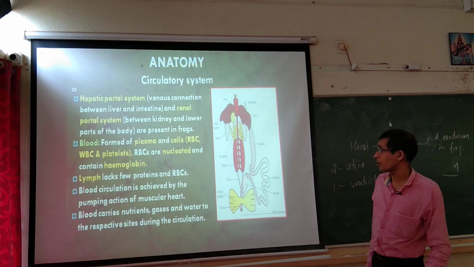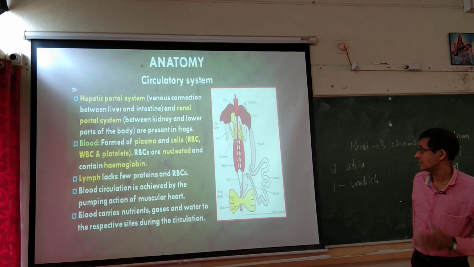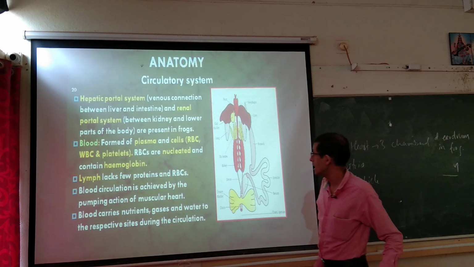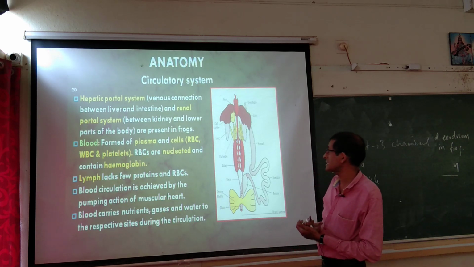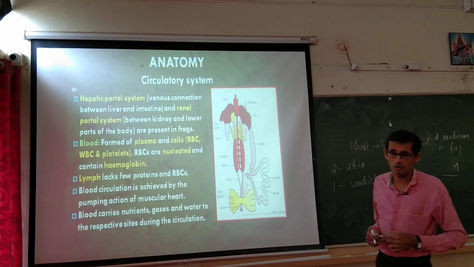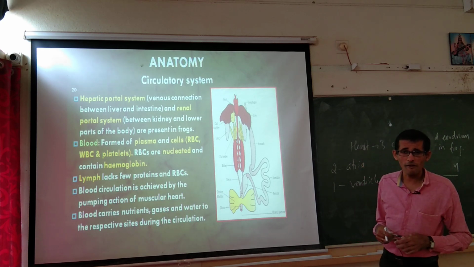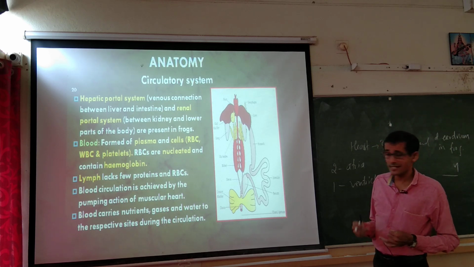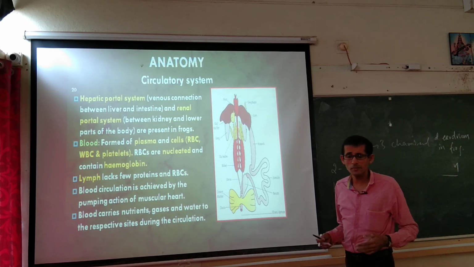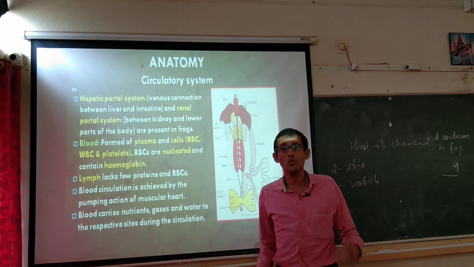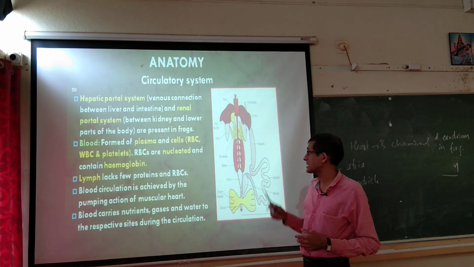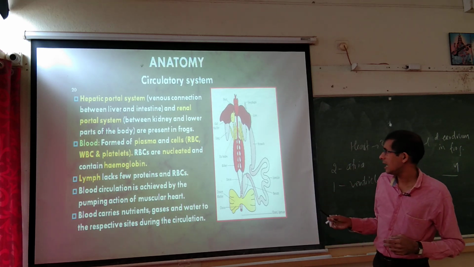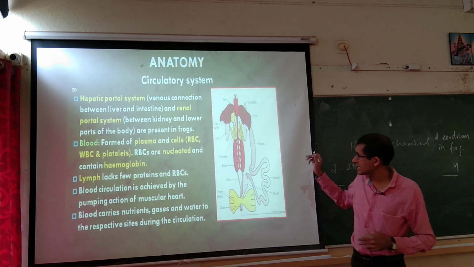Then hepatic portal system, for this purpose exchange. A venous connection between the liver and intestine, and renal portal system between the kidney and lower part of the body are present in frog. So for smooth conduction of circulation, excretion, then digestion, etc., there is a connection between major internal organs through blood vessels. So hepatic portal system, venous connection between liver and intestine, and renal portal system between the kidney and lower part of the body.